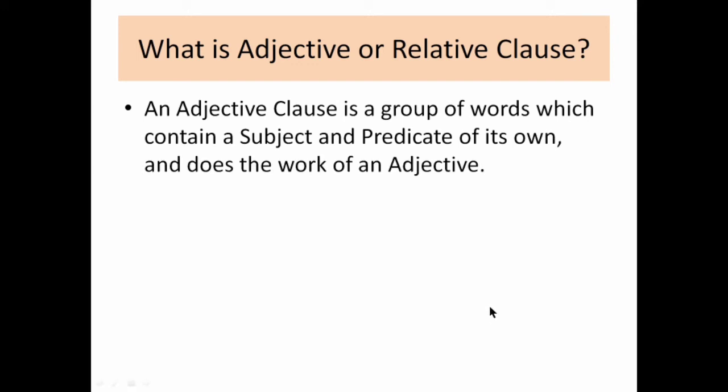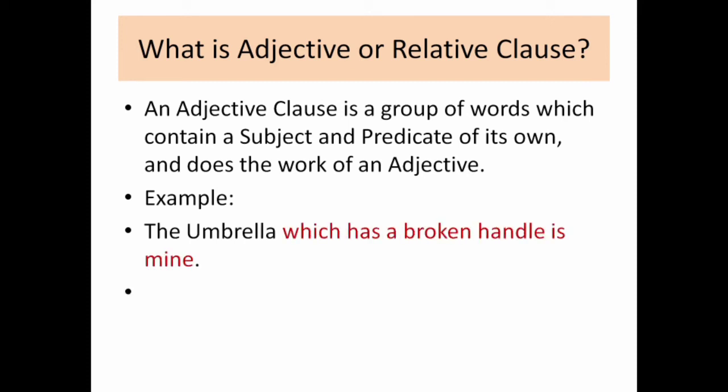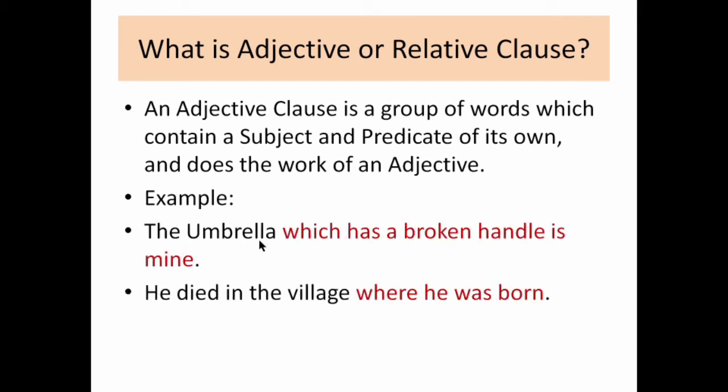Again, it is a group of words. Since it is a clause, it should have both subject and predicate, and it should act like an adjective. So how will it act like an adjective? Just see the example here. The first one I have taken: the umbrella which has a broken handle is mine.